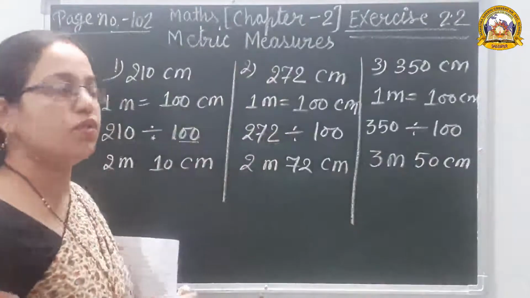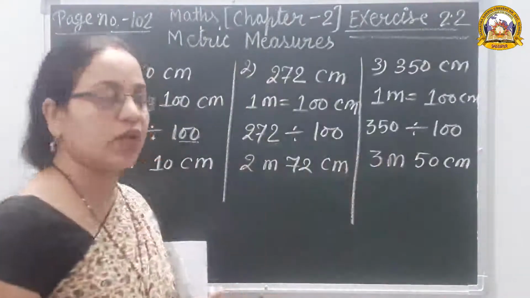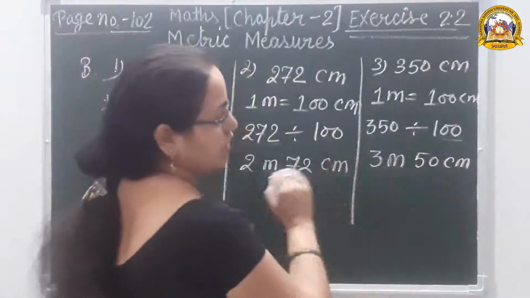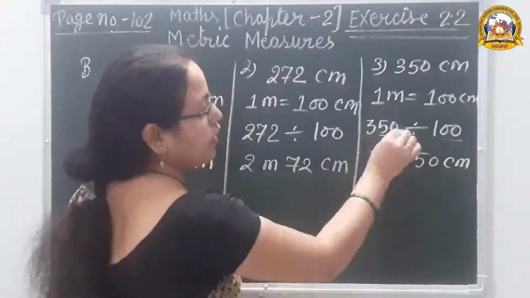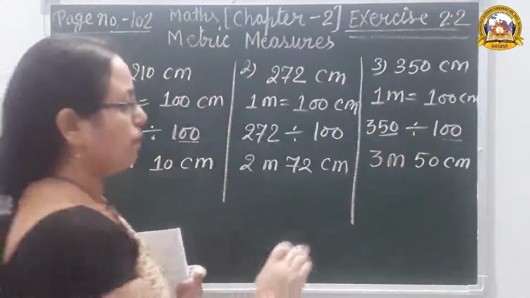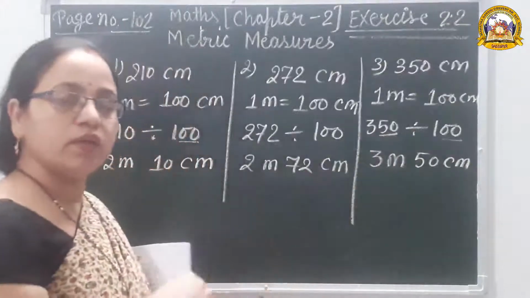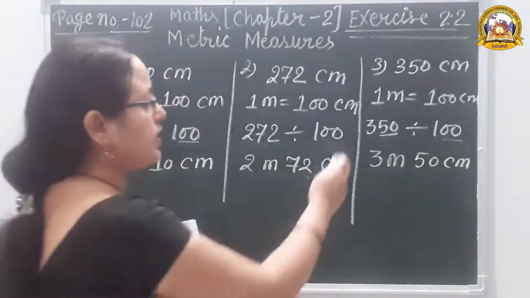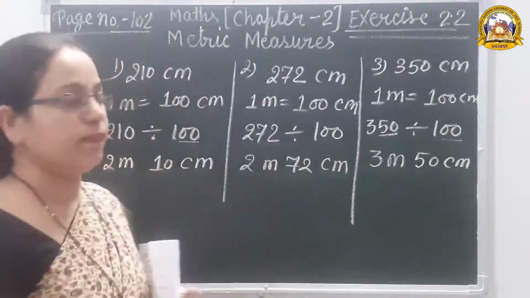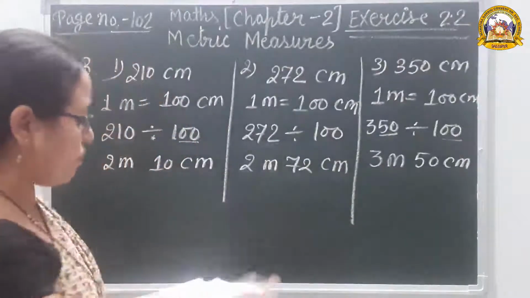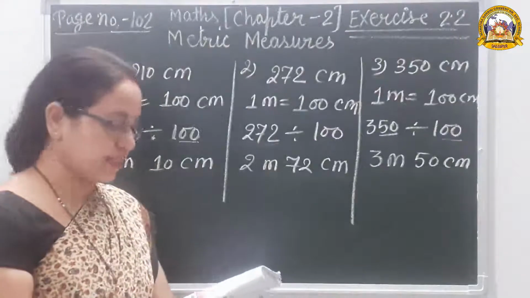According to the number of zeros, we have to separate the digits. How many zeros are here? 2 zeros. So we will separate the last 2 digits; those last 2 digits will be centimeters, and all the remaining starting digits will be meters. So follow this method and solve the other questions.